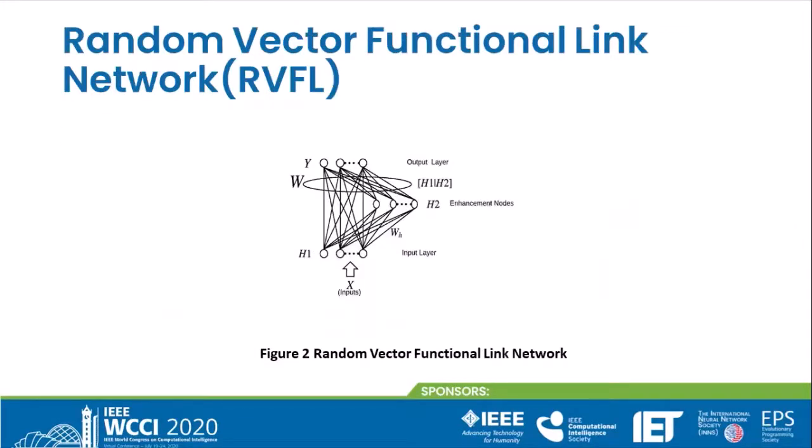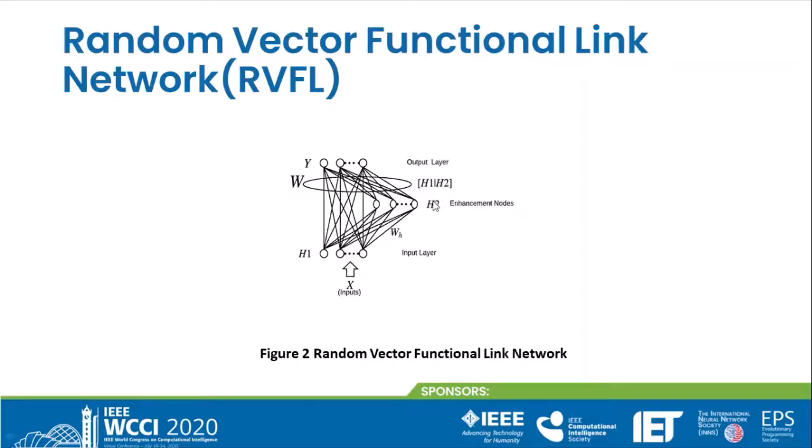We have used random vector functional link network, or RVFL, for our classification work, and we have used its kernelized version to solve the multi-label classification problem. As shown in this figure, inputs are provided to the input layer H1, and the H2 layer has enhancement nodes which are used to incorporate non-linearity.